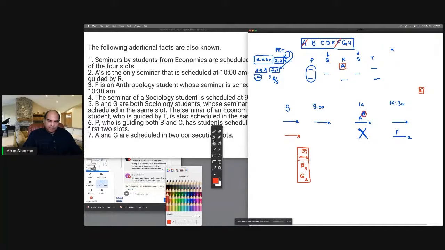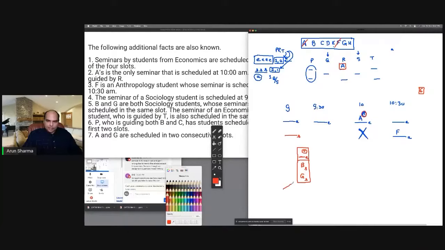Right? Now, the next thing that happens at this point is that when I look at this situation, what I realize is, where can I put these 3 people in the structure. So I cannot put it at 10:30 because at 10:30 there is anthropology also, and economics is fine, this guy is there, but if I try to put 2 S at 10:30, I'll have 4 people at 10:30, which is not allowed. We know that there's a maximum of 1 to 3 seminars in every slot. This can go only to 9 or 9:30. The structure can go only to 9 or 9:30.